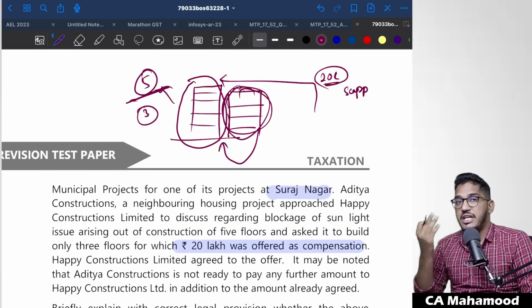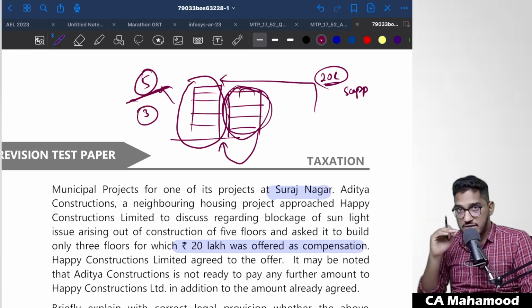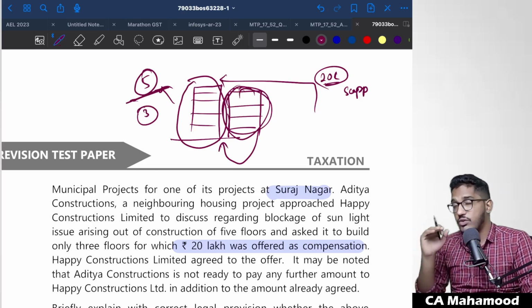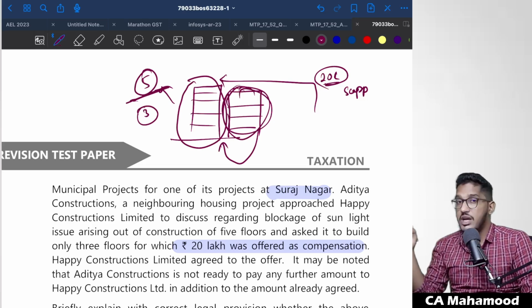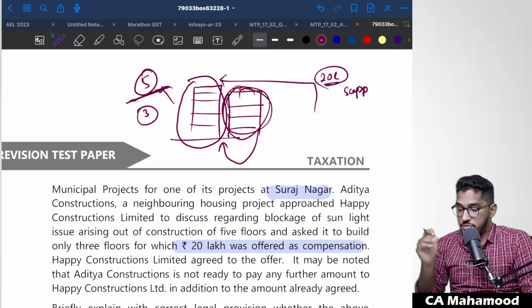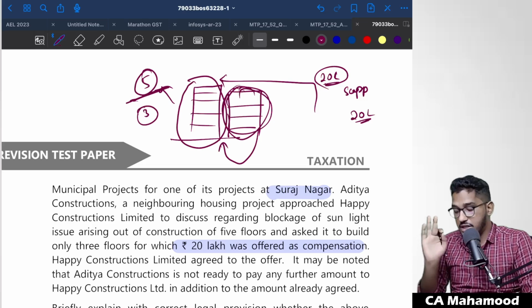That means he is refraining from doing an act, even though he is having the permission to construct 5 floors, but he is not constructing. He is agreeing to refrain. He said, okay, I will not construct that extra 2 floors for a consideration of 20 lakh rupees. So this also will fall under supply, and this will also fall under GST purview. On that 20 lakh rupees also GST has to be imposed. So first thing is clear, that has to be considered as supply.